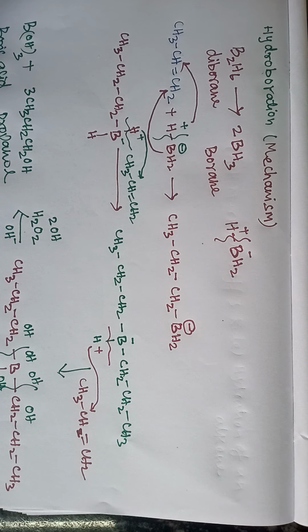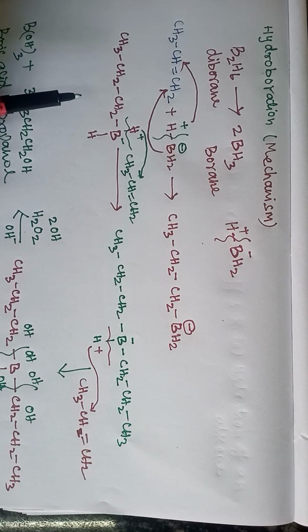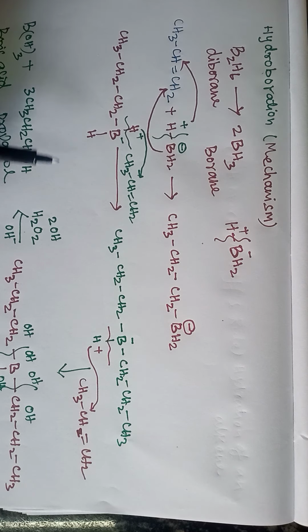So I hope you understand, students. This is the mechanism for hydroboration. In hydroboration, the diborane reacts with an alkene and gives trialkyl borane. This trialkyl borane, on treatment with hydrogen peroxide in the presence of sodium hydroxide, gives alcohols. This reaction product follows anti-Markovnikov's rule.